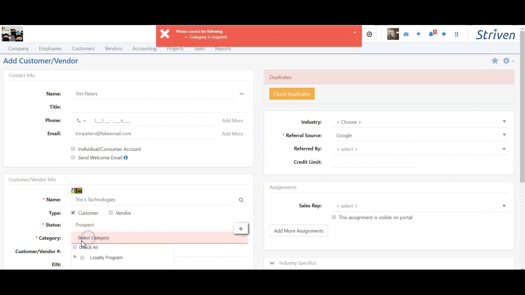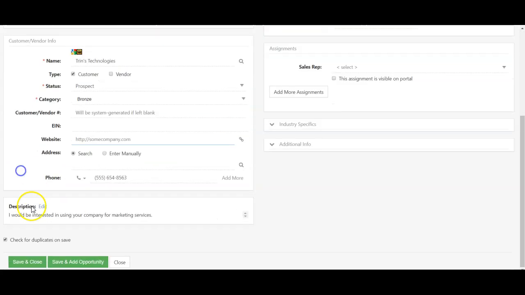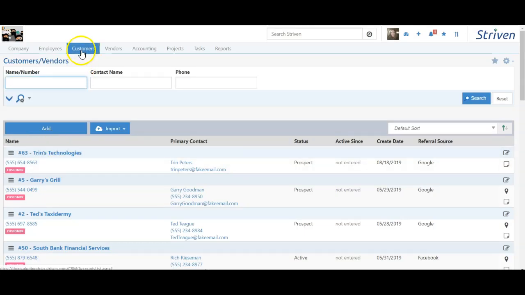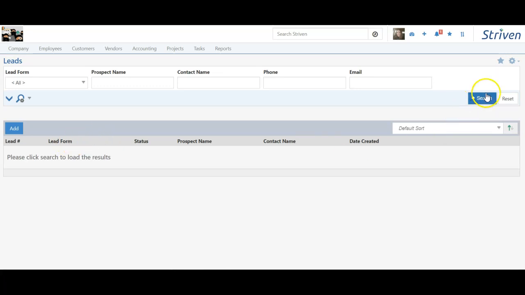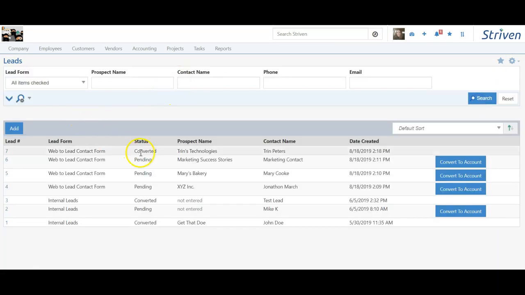Oh, I missed a category. Let me go ahead and fill that in as well. So as you can see, I just converted a lead to a customer. Let's go back to our lead list and hit search. You can see the status updated to converted from pending for Trends Technologies.